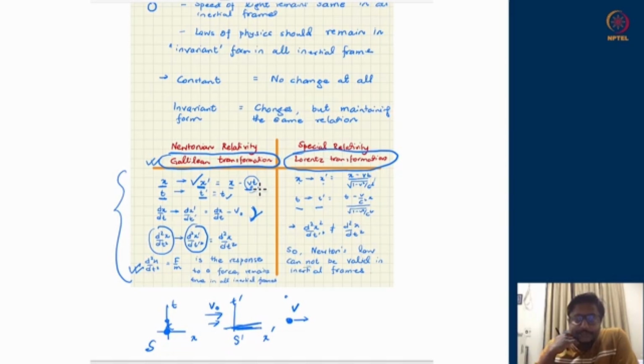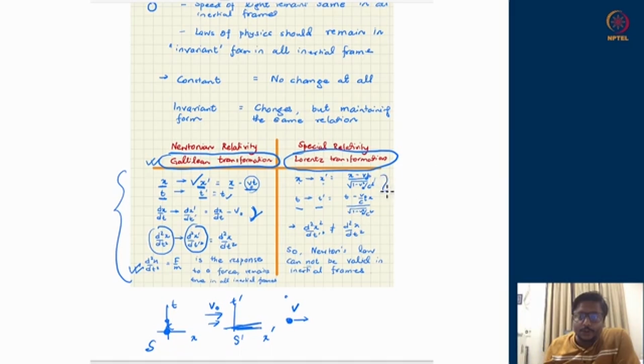Similarly, time in the second frame is not equal to the previous time. t prime is not t, but t prime is equal to t minus v upon c square times x. Actually, all the v's here should be v naught. So t prime is equal to t minus v naught x upon c square, divided by this strange function, square root of 1 minus v naught square upon c square.